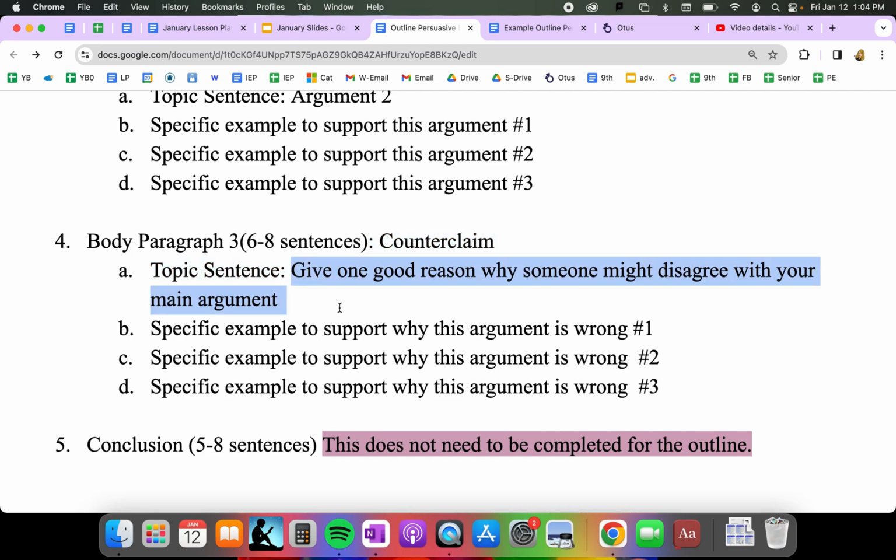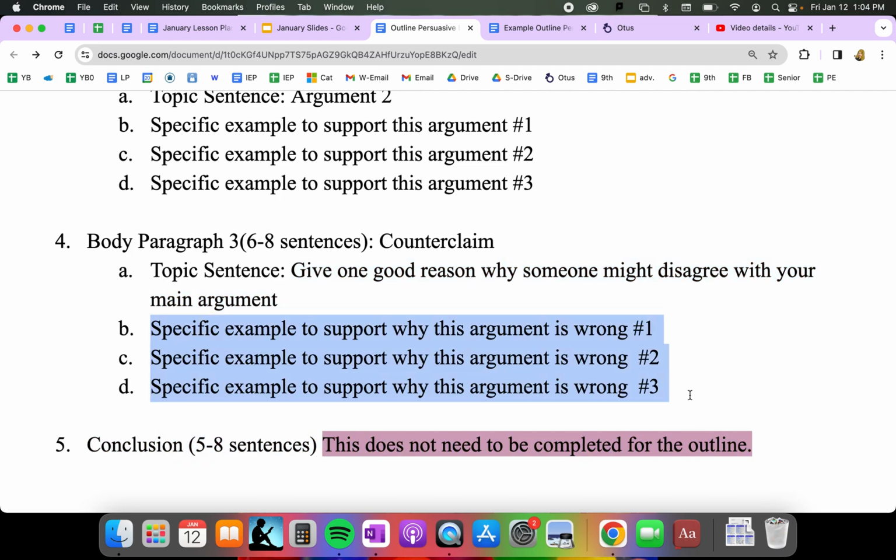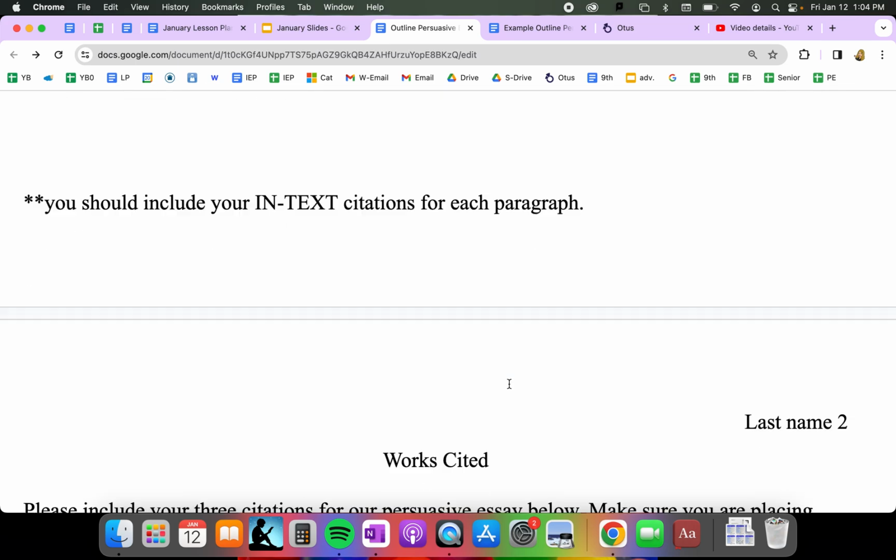So then I'll say, many people are against eating breakfast in the morning because they are simply not hungry. And that would be me addressing it. However, I'm going to then provide 3 facts as to why, yes, they might not be hungry, but it's still important to eat breakfast in the morning. And here are 3 reasons why. And I'll show you an example of that here in a second.